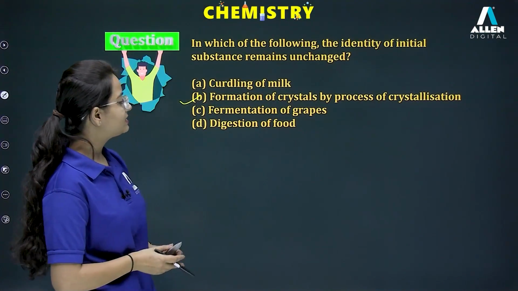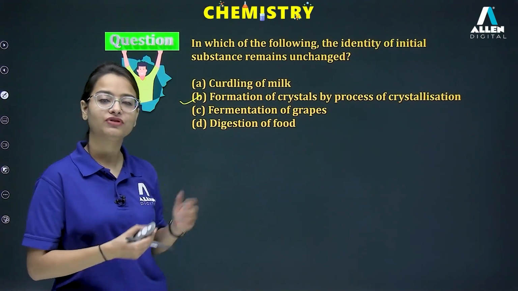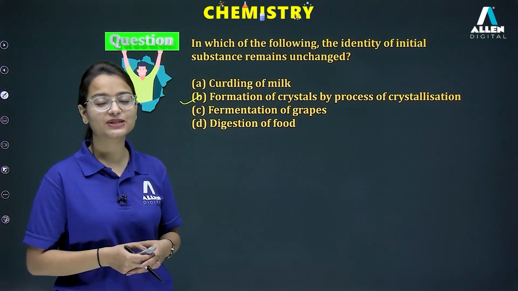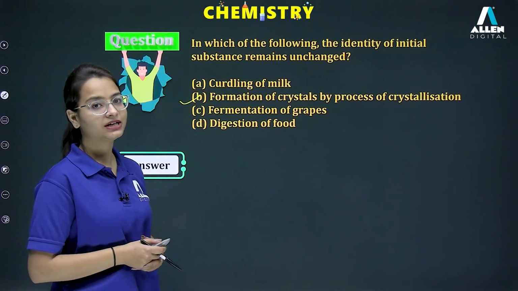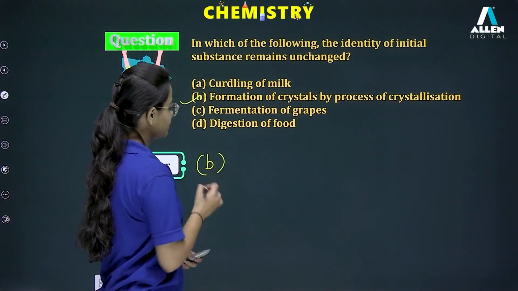Now what about the third one? Fermentation of grapes. New substance, chemical change. Digestion of food. We have already discussed this part. New substance, so this is an example of chemical change. So for this particular question, we can say our correct answer is option number B.